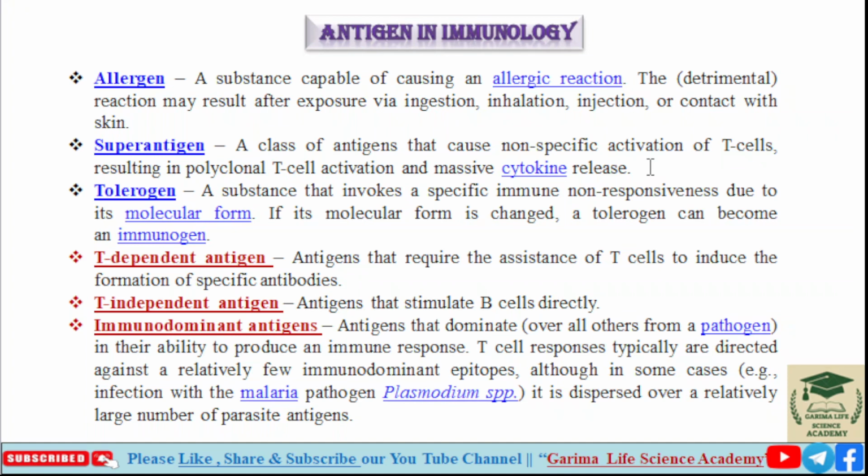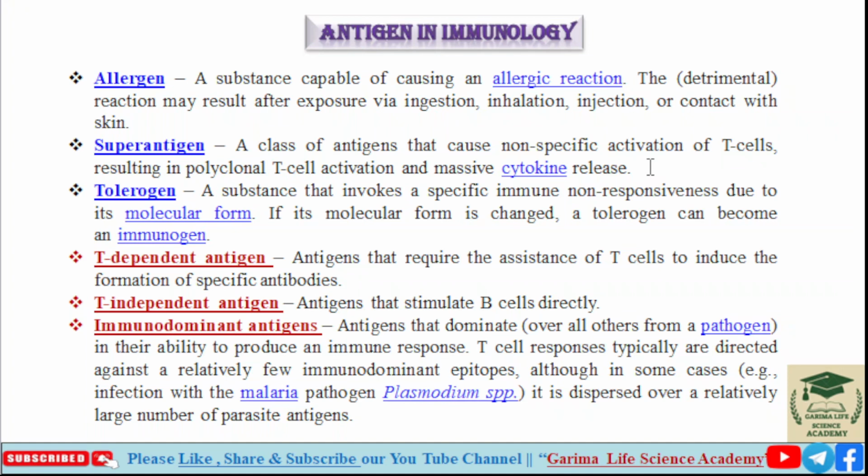So it activates multiple T cells and causes massive cytokine release. So superantigens bind in a non-specific manner with T cells, activate massive polyclonal T cells and release a massive amount of cytokines.